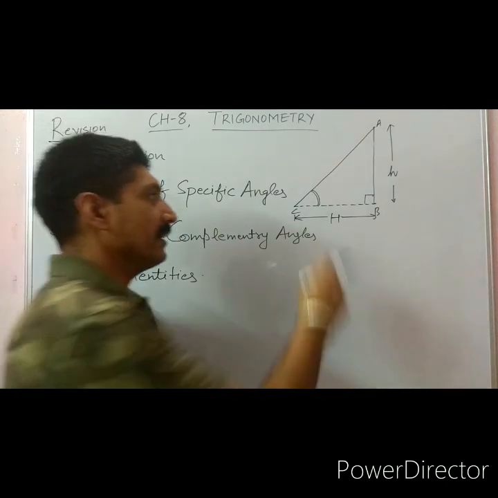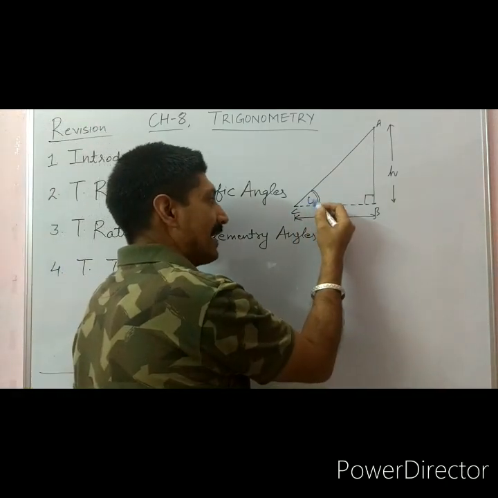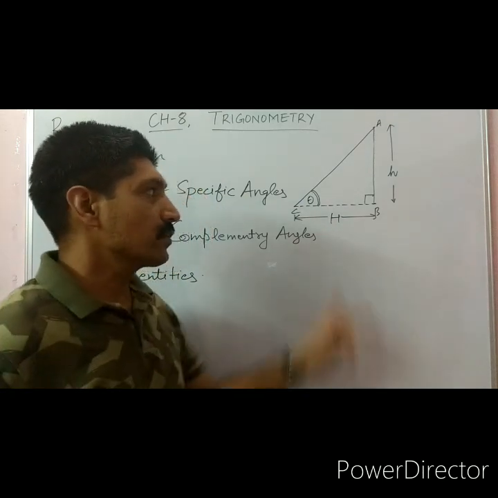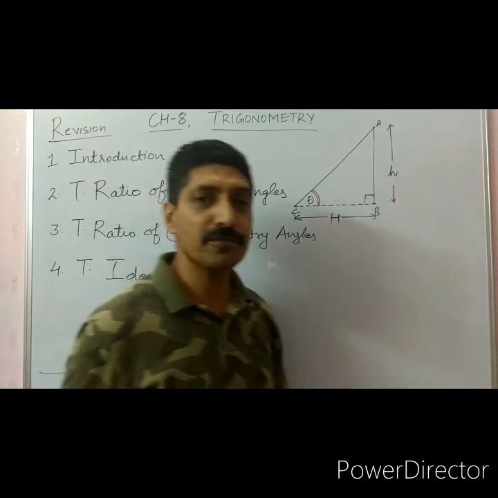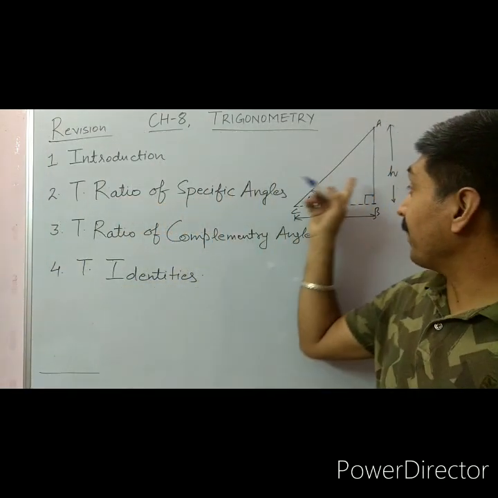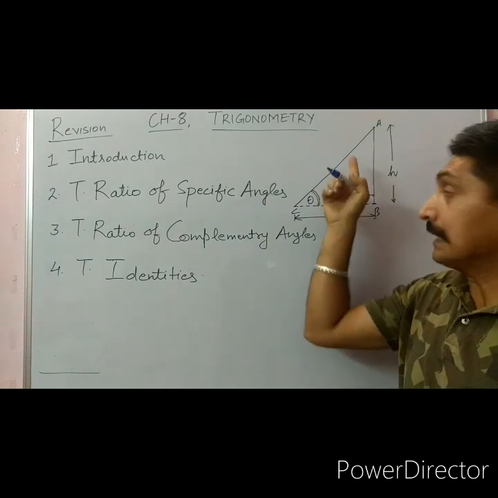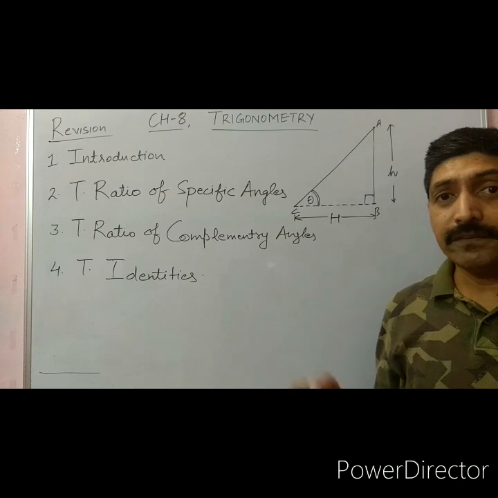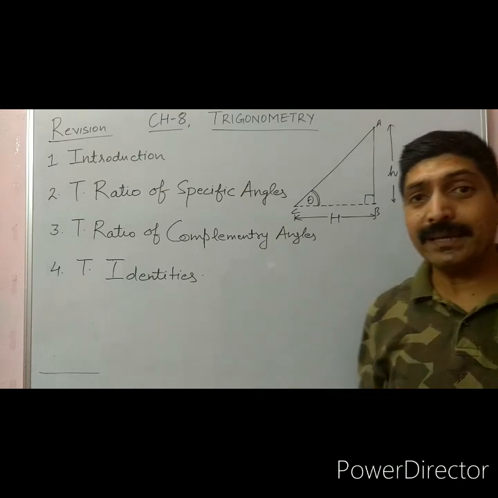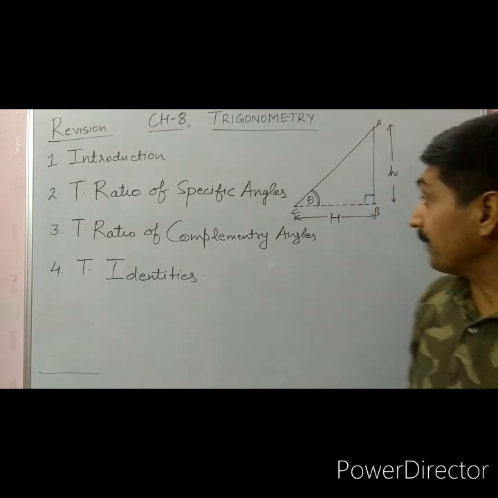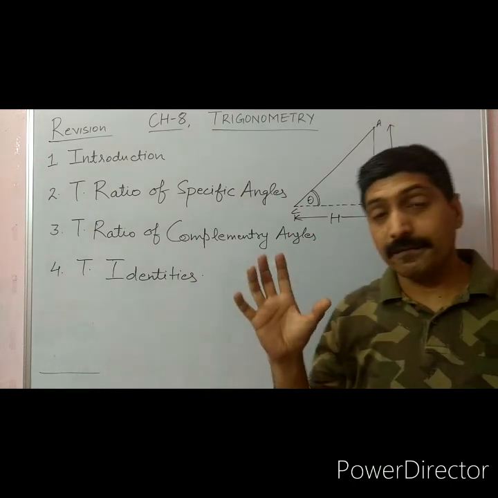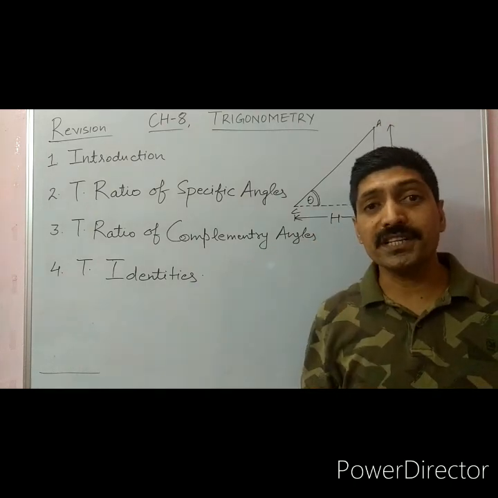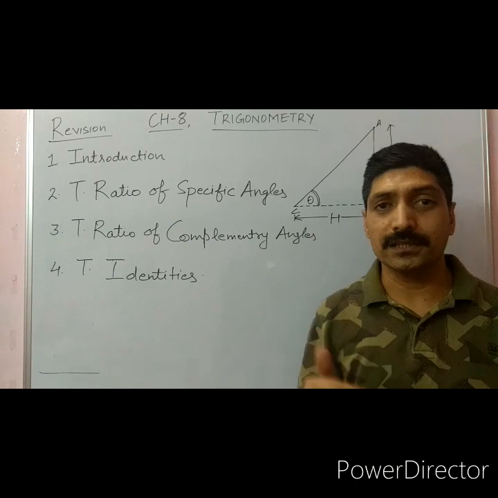Very easily, if we can know this angle, let this angle be theta, applying the concept of trigonometry, we can find the height of the tower, any long tree, Qutub Minar, or even in ancient time, the mathematicians found the distance of the moon from the earth.